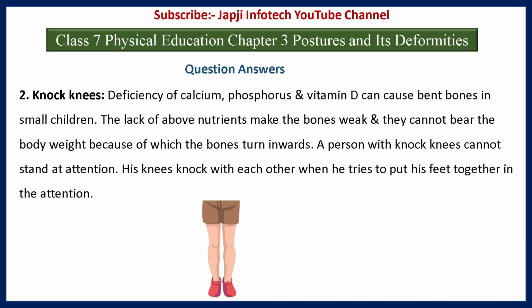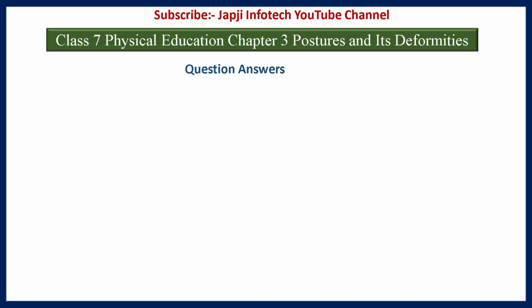The second one is knock knees. Deficiency of calcium, phosphorus and vitamin D can cause bent bones in small children. The lack of the above nutrients makes the bones weak and they cannot bear the body weight, because of which the bones turn inward. A person with knock knees cannot stand at attention. His knees knock with each other when he tries to put his feet together in attention.